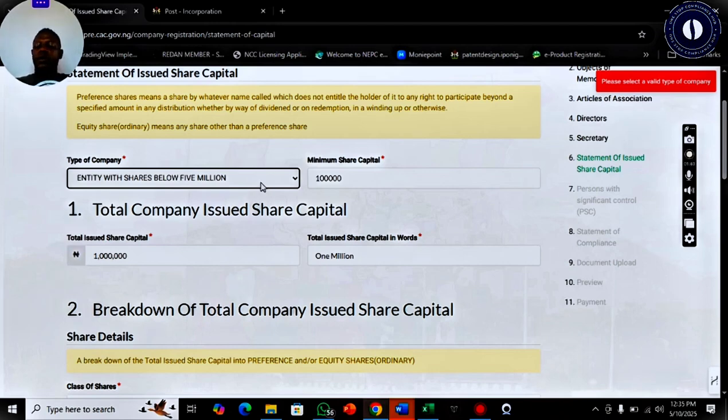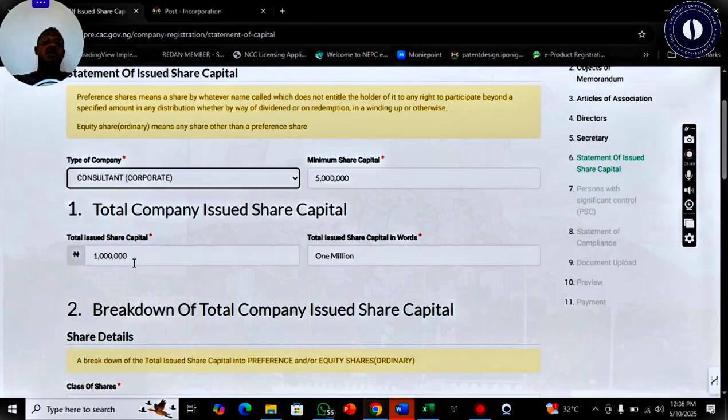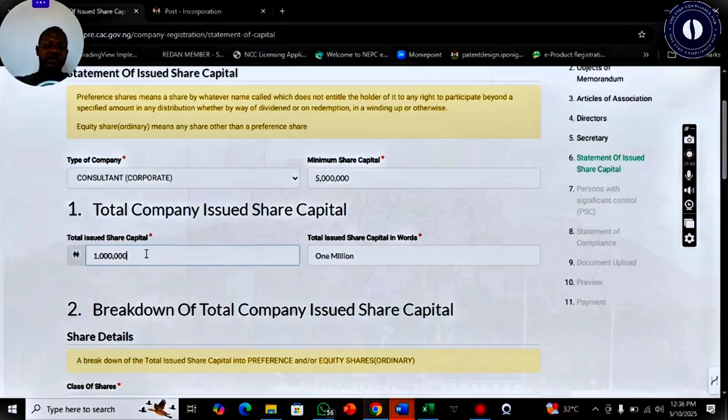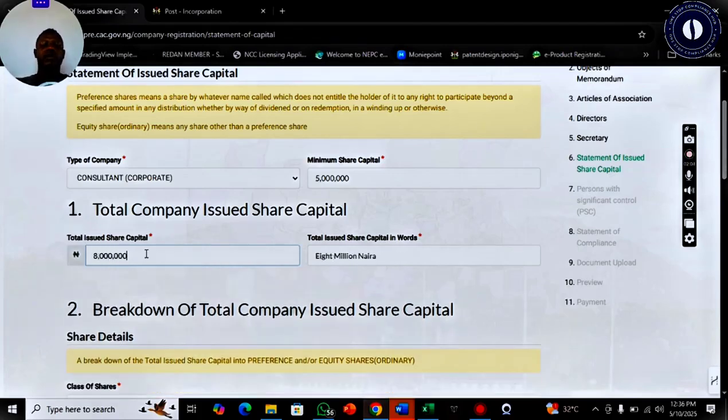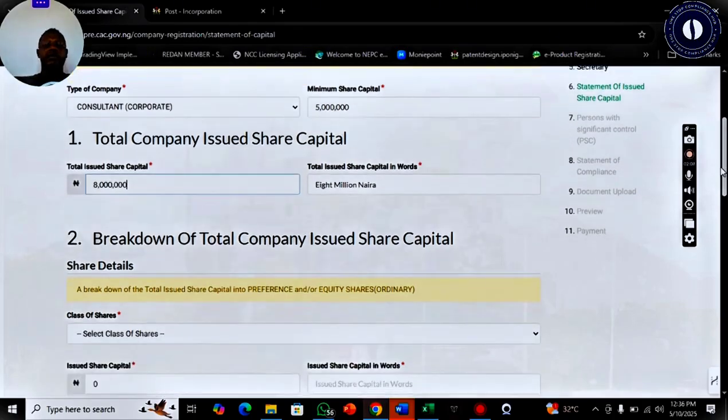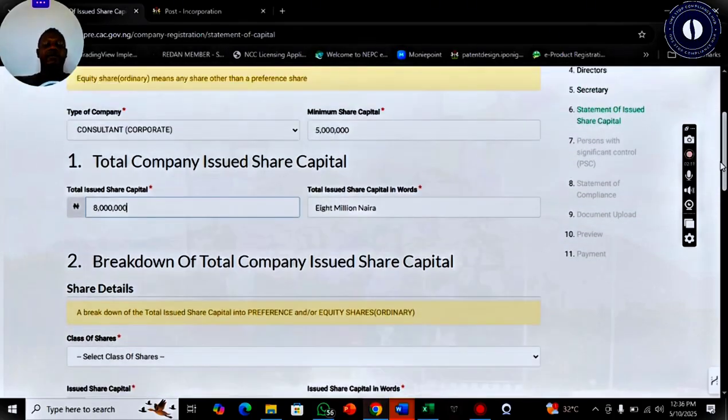For today's one, let's say we'll be using corporate consultants with 5 million shares. Then we'll select the amount of shares. Our client has said the value of his shares for the company is 8 million naira. So we'll select 8 million. This is 8 million naira in terms of the value of the total issued share capital. So that's the first step.